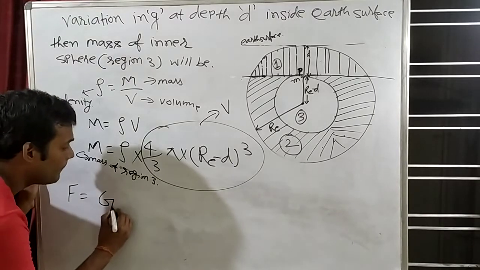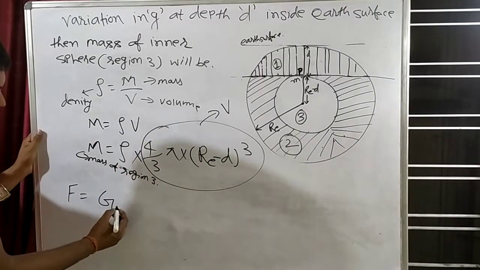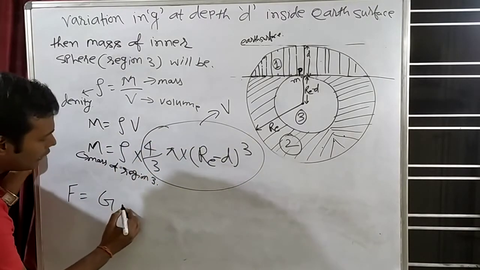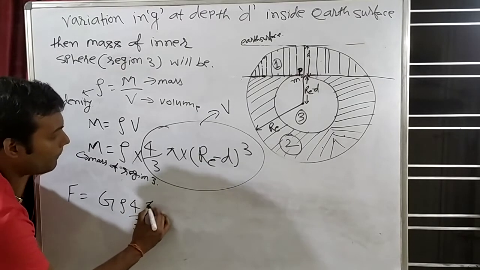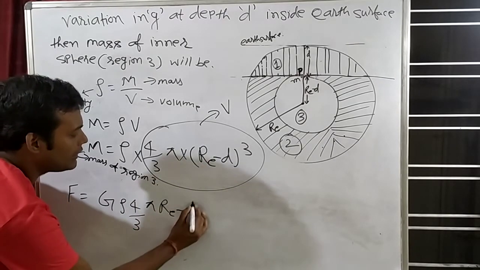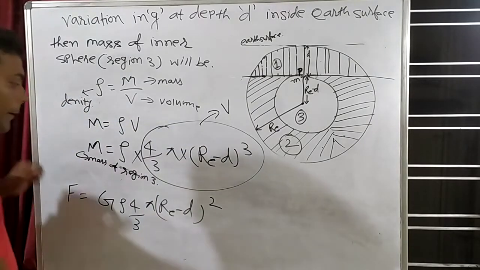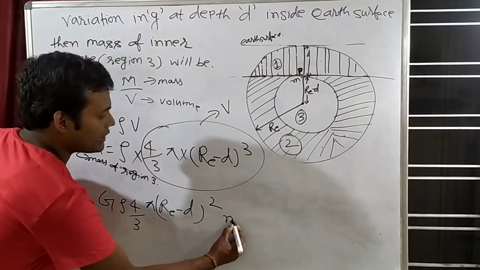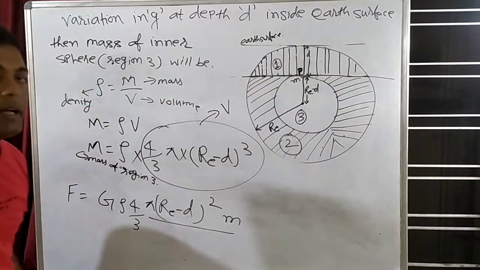So can we write G rho 4 by 3 pi (Re minus d) whole cube, into m, the chest mass, by r square, that means (Re minus d) whole square.